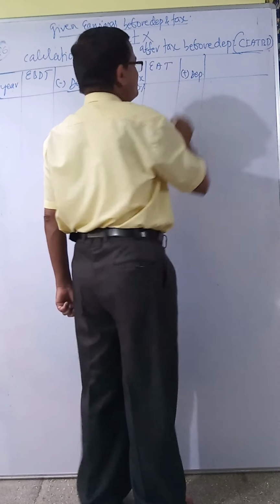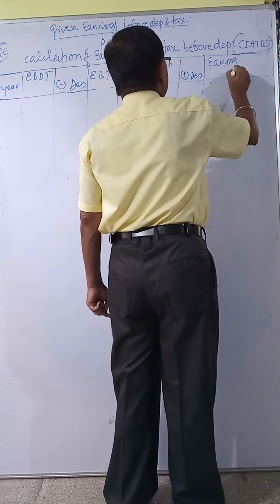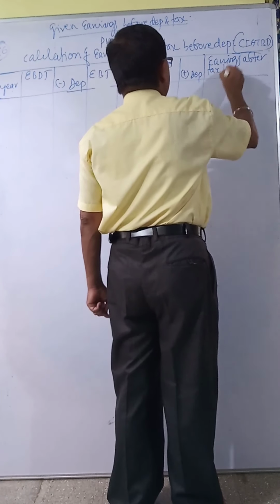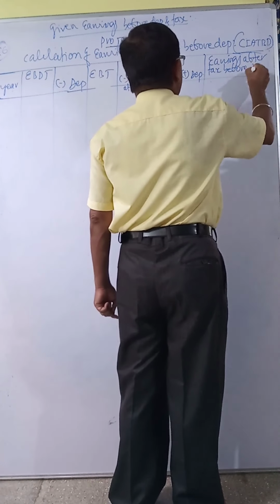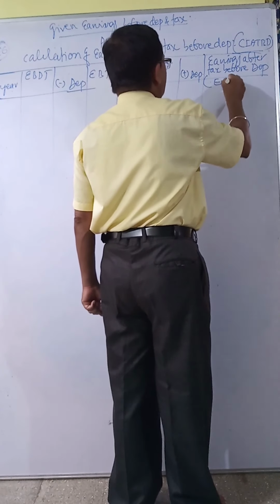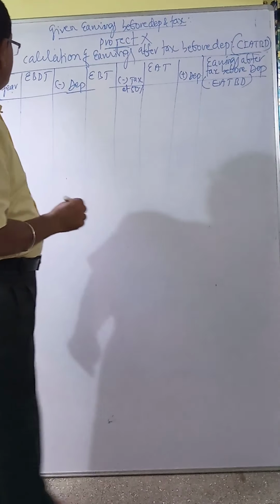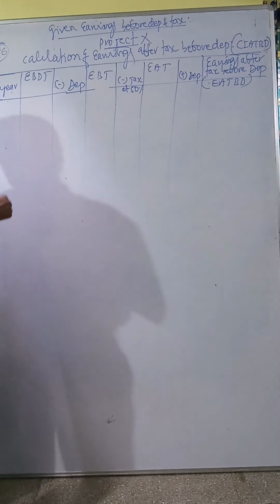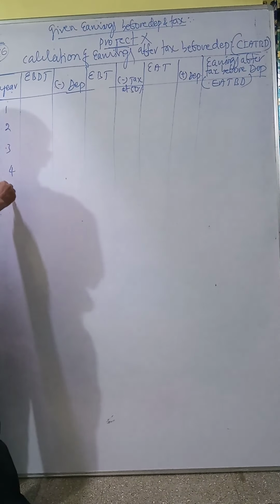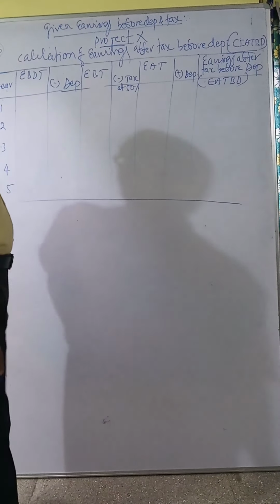The last column is earnings after tax before depreciation. You can write in short form, earnings after tax before depreciation, or cash inflow after tax before depreciation. Here they given in this question years 1, 2, 3, 4, 5. I'll explain slowly because of confusion.